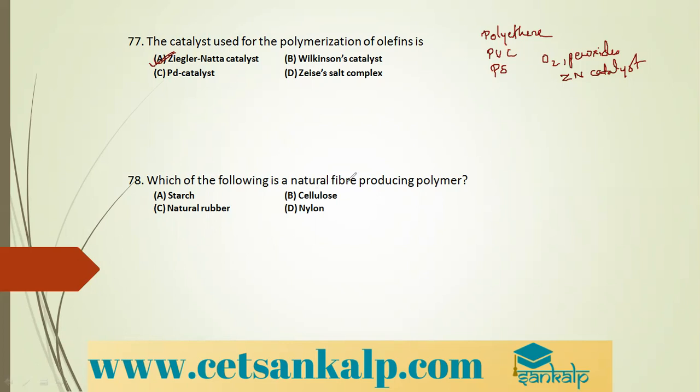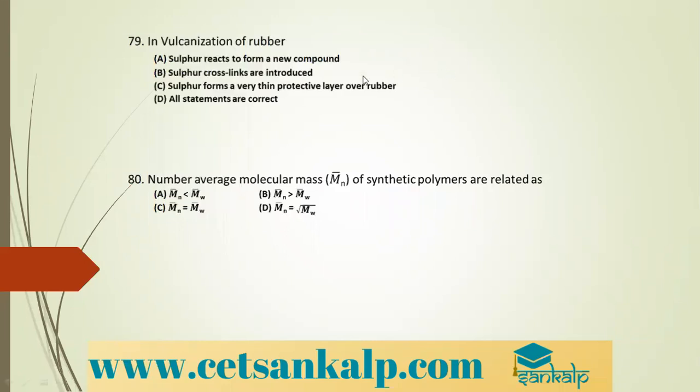Which of the following is a natural fiber producing polymer? Natural fiber producing polymer is cellulose. The polysaccharide present in the largest amounts in nature, a biopolymer, is cellulose. It is present in all plant cells. Starch and natural rubber are also natural polymers, but they do not produce fibers. Therefore, the correct option is only cellulose.